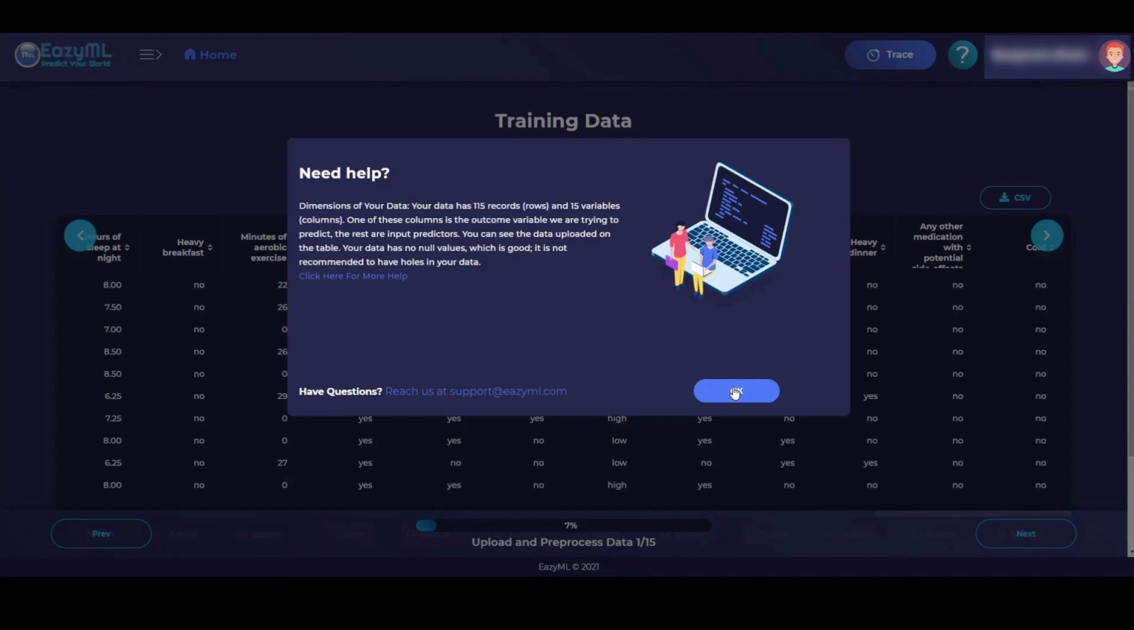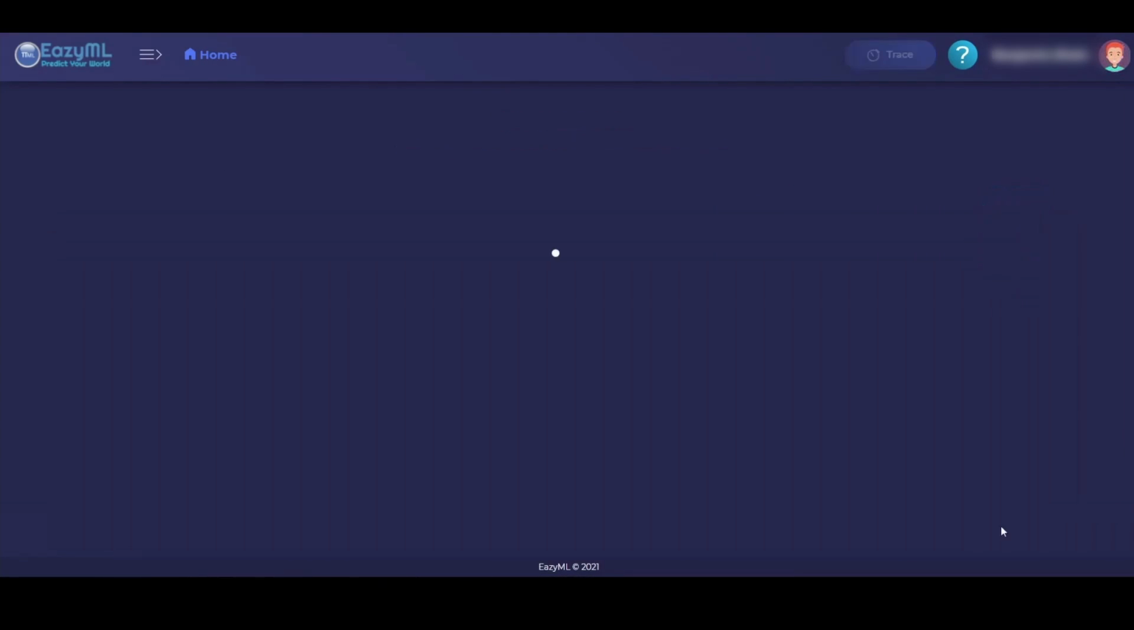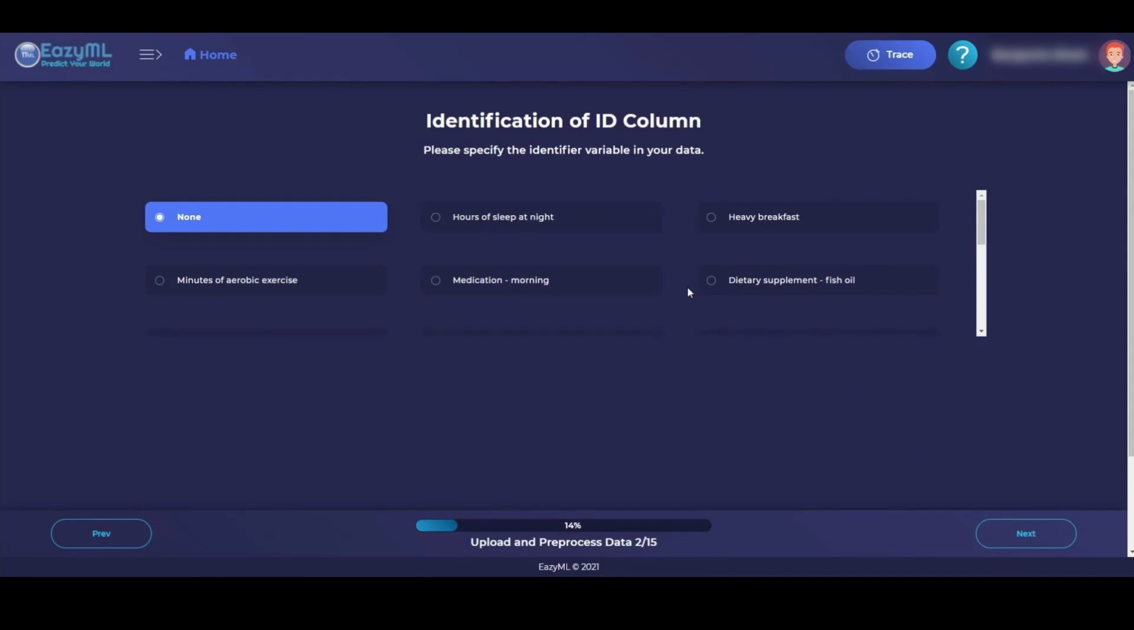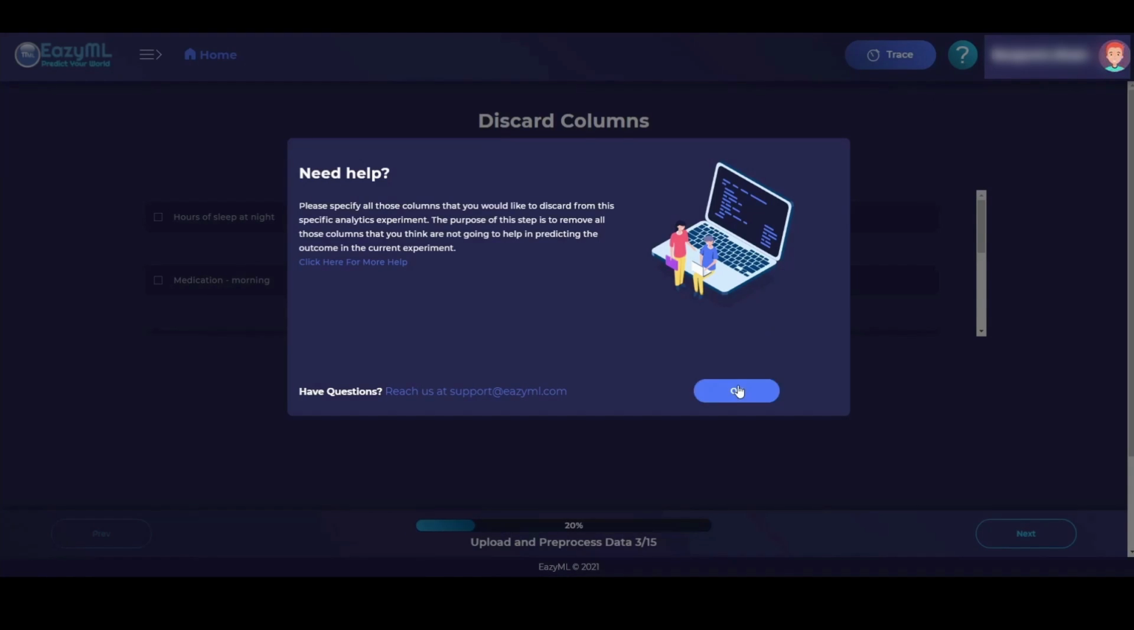It'll explain the systems that are working to help you, and of course, if you still have any other questions, you can reach us at support@easyml.com. And right here, it's asking you to specify the identity variable in your data. If you don't know the ID variable, or if you don't have an ID variable, you can go ahead and select None, and then click Next to move forward. Again, the Help button will be located here at any time.